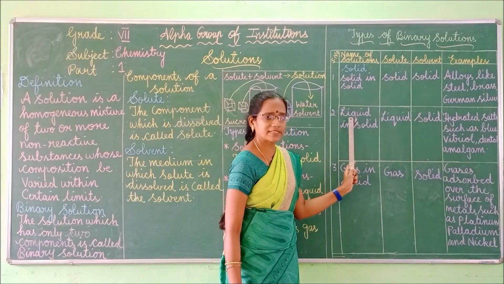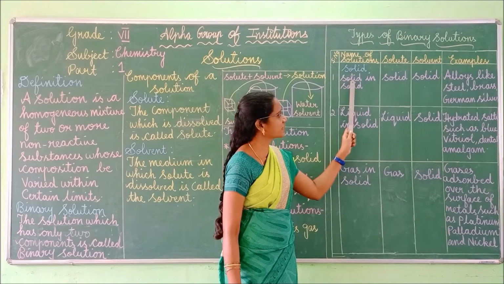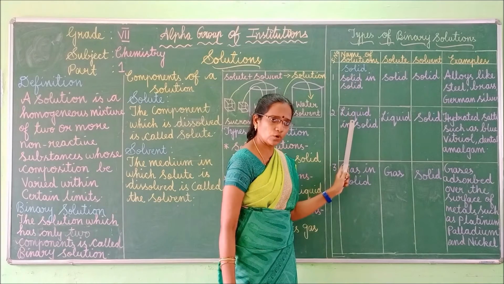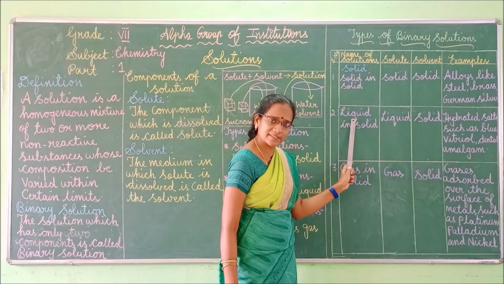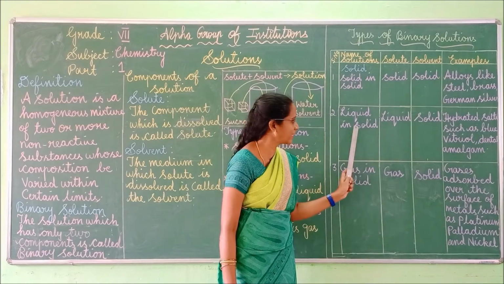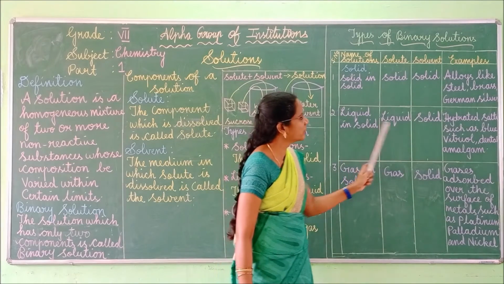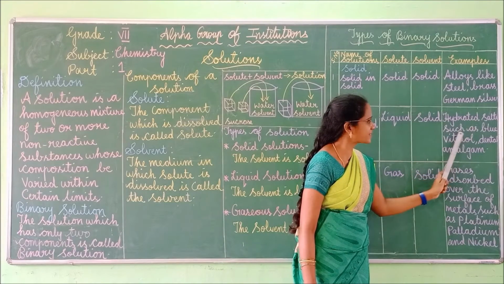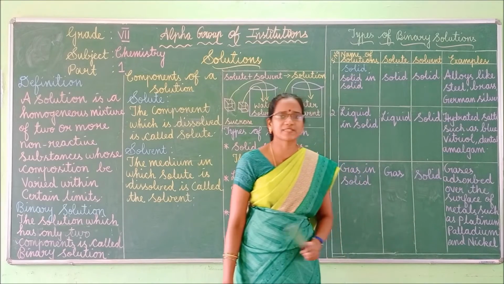So next we can see liquid in solid. First we saw solid in solid. Now we are going to see liquid in solid. Here liquid acts as the solute, whereas solid acts as the solvent. So liquid acts as the solute, whereas solid is the solvent. Examples: hydrated salts such as blue vitriol. Blue vitriol is nothing but copper sulfate.